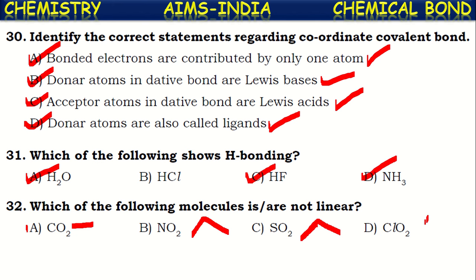ClO2 also has a lone pair of electrons on the central atom chlorine even after connecting with the oxygen atoms, and hence it will also be bent in shape. Only the carbon dioxide molecule has no lone pairs on the central atom, only two bond pairs, hence it will be linear in shape. Now they're asking which are not linear. So these three are the correct answer because they are not linear molecules. They are bent molecules. Okay, next.